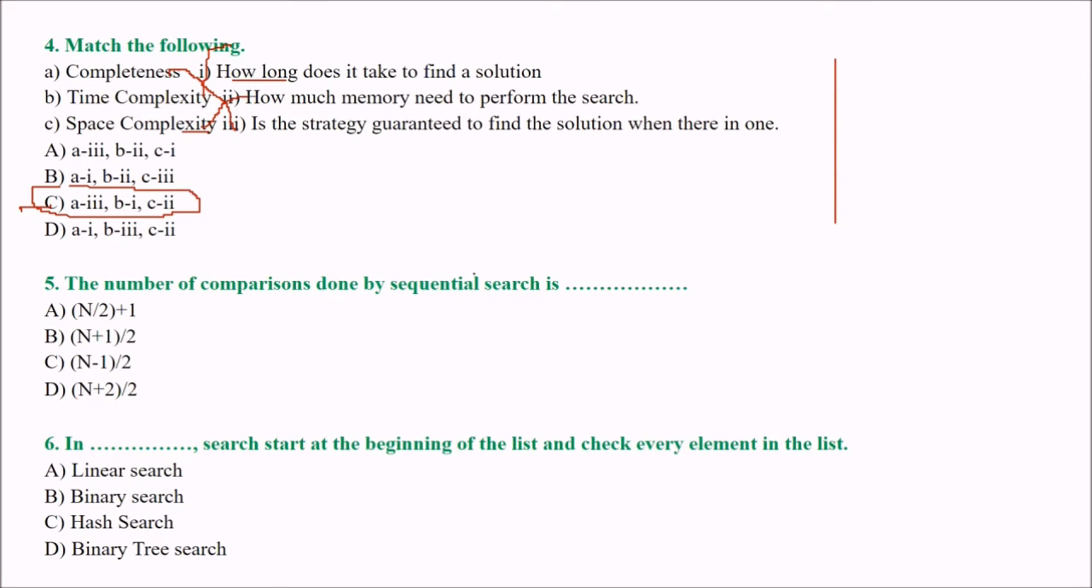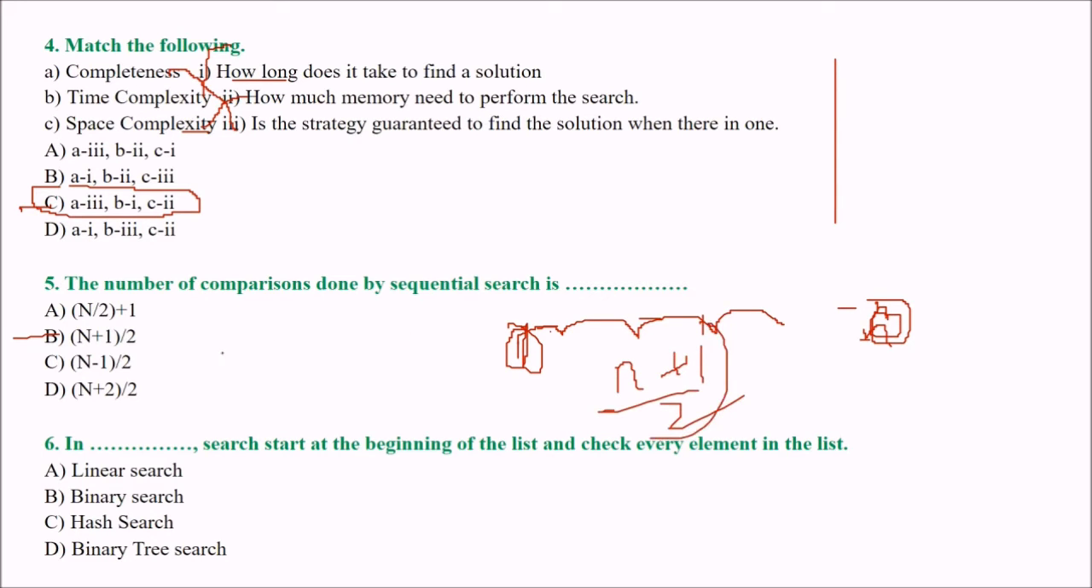Next is: the number of comparisons done by a sequential search is. How many comparisons? Can you guess the answer? The answer is B, n plus 1 by 2. You can easily find that if we have 1 to n numbers and we have to search for each value, you can find it at the first position, you can find it at the nth position, or at some other position. So it will be nothing but n plus 1 by 2.